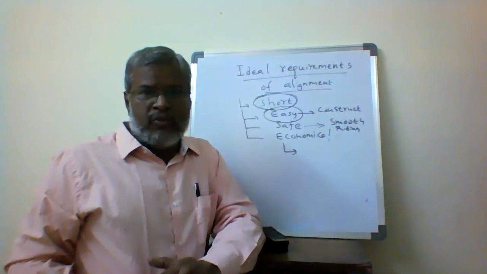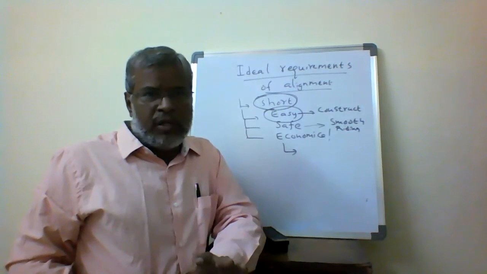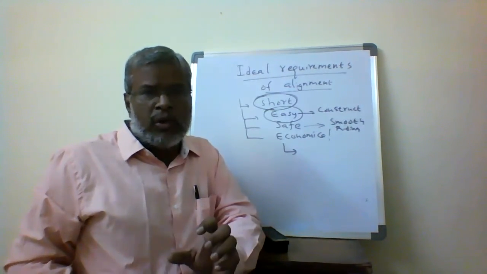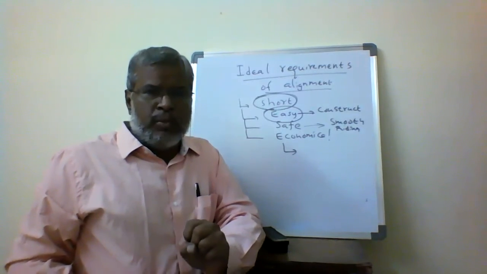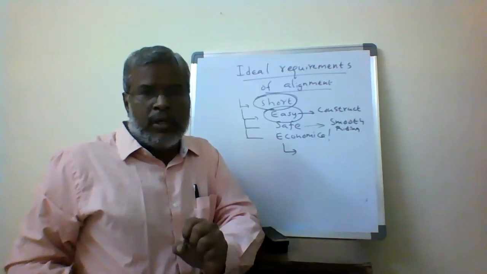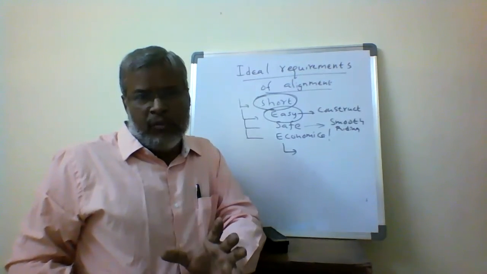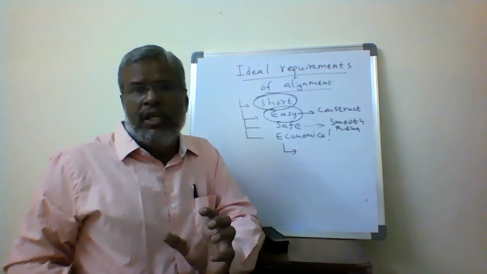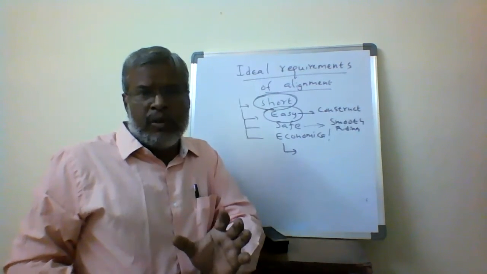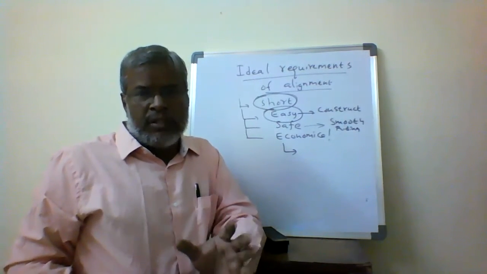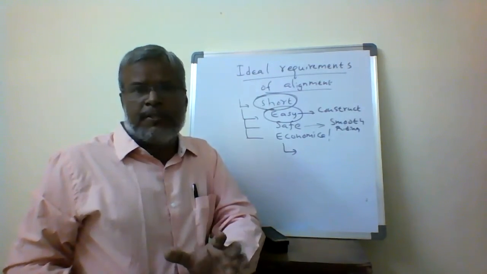So the ideal requirements we are going to be implementing. Why is it called ideal? If you implement it for your alignment, your total cost of construction is going to be reduced. It is going to be the shortest alignment. It is going to be easy to construct. It is going to be safe, meaning smooth riding capability, and it is going to be economical. The total cost of construction will be within the given finances or within the given money, and we are able to complete the project. That is going to be called economical construction by using superior quality materials.